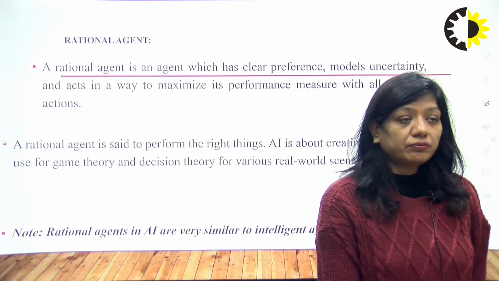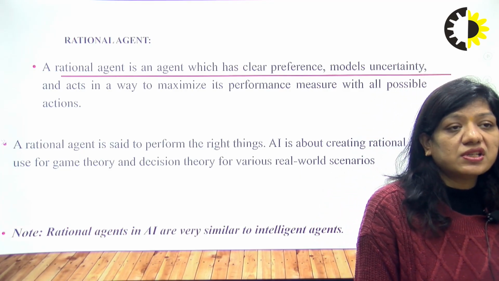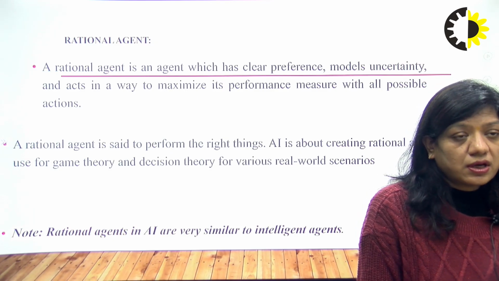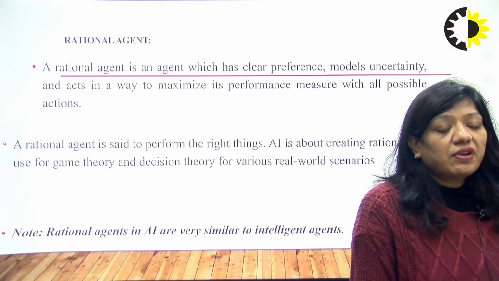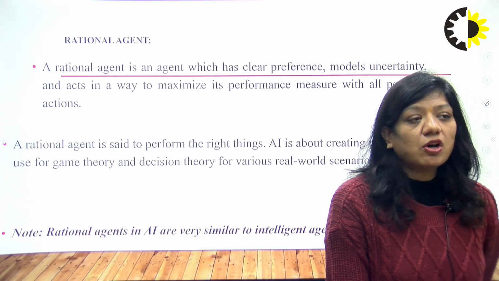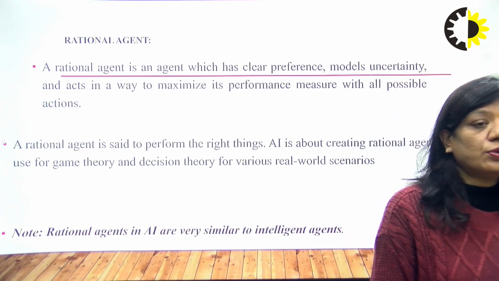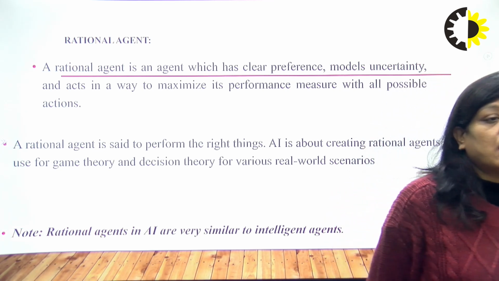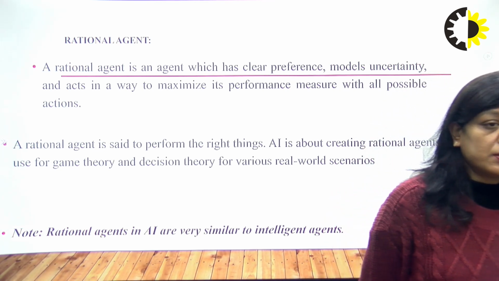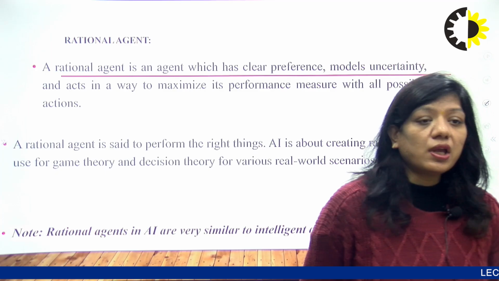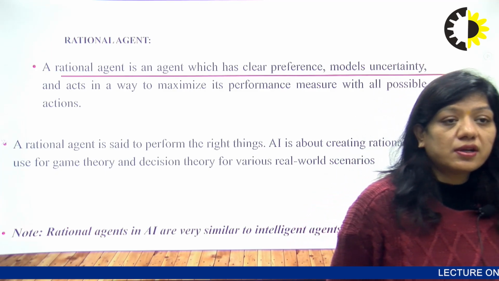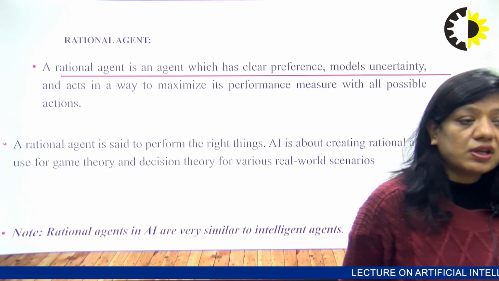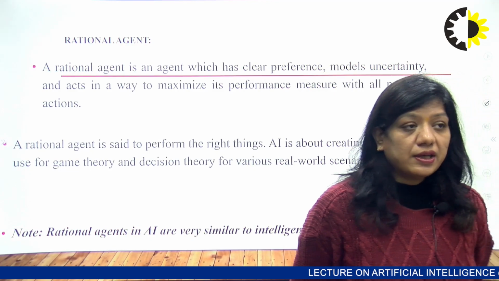So a rational agent is an agent which has clear preferences, models uncertainty, and acts in a way to maximize its performance measure with all possible actions. A rational agent is said to perform the right things. AI is about creating rational agents, using game theory and decision theory for various real-world scenarios. A rational agent in AI is very similar to an intelligent agent.